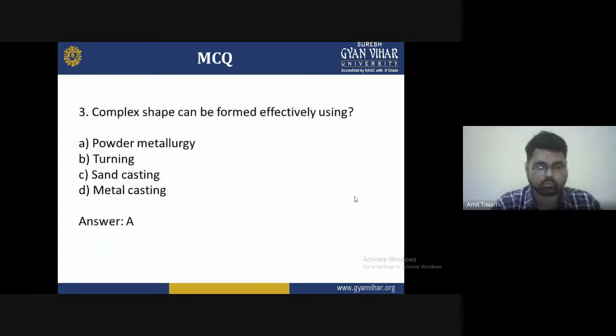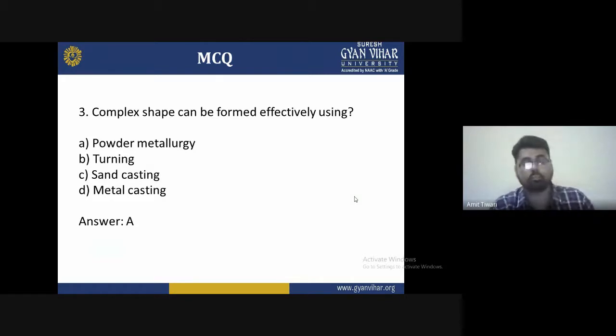Third one: a complex shape can be formed effectively using which of these options: powder metallurgy, turning, sand casting, or metal casting. We know that any complex shape can be effectively formed using the powder metallurgy technique, because it has the capacity to achieve fine accuracy and good finishing, rather than turning, sand casting, or any metal casting, where from the start we have to make the complex metal shape.